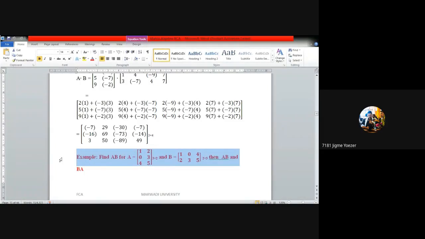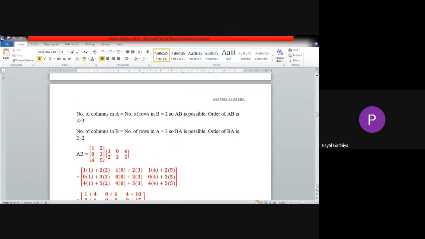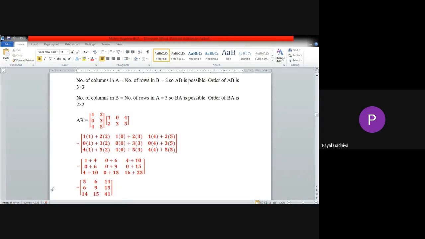Yes, ma'am. Okay, so the answer of this multiplication, this is AB: 5, 6, 14, 6, 9, 15, and 14, 15, 41. How many of you have got the correct answer? Write yes in the chat box.